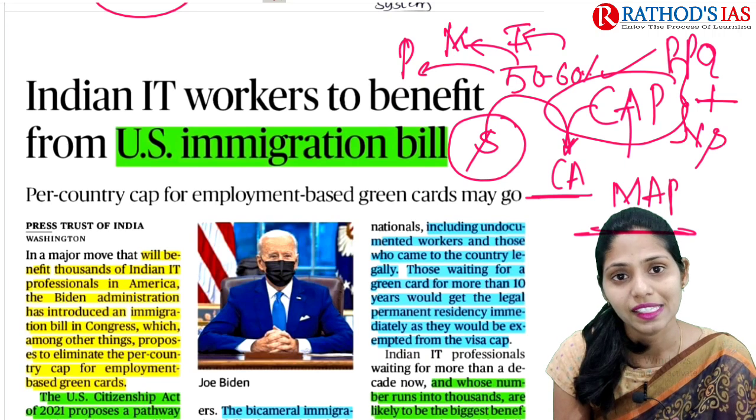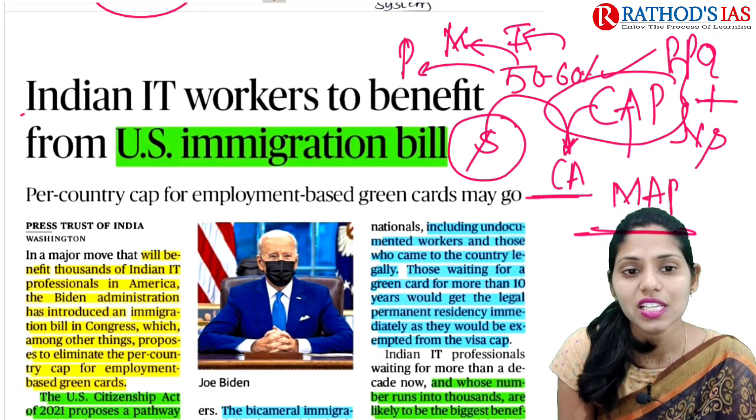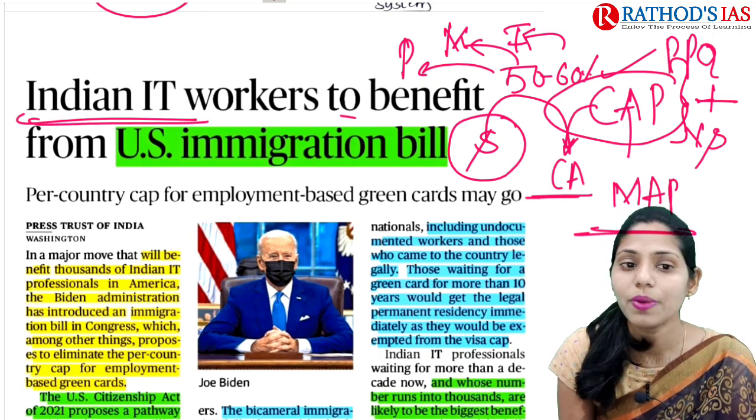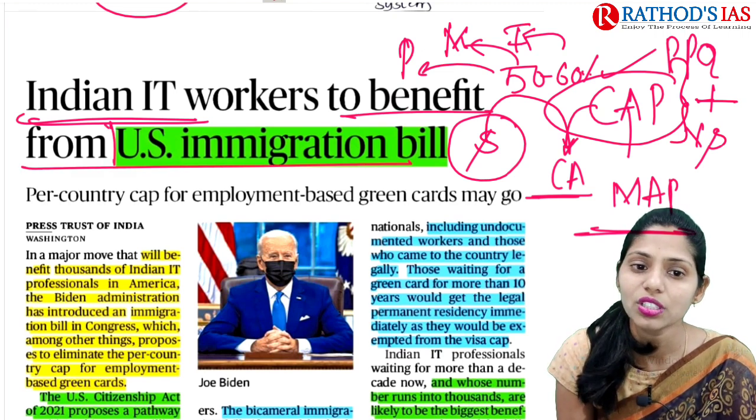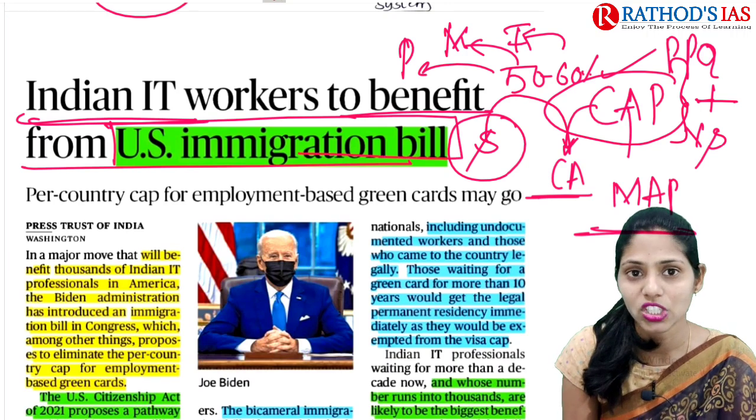Now let us come back and see the next article. The title says Indian IT workers to benefit from US immigration bill. So this article mainly focuses on the new US immigration bill.